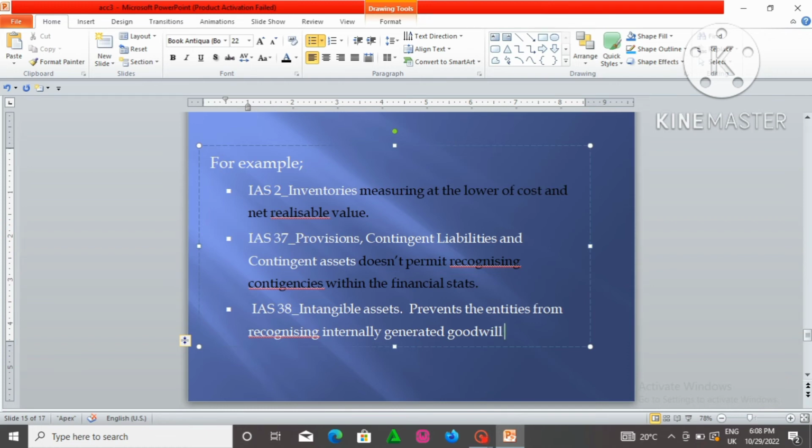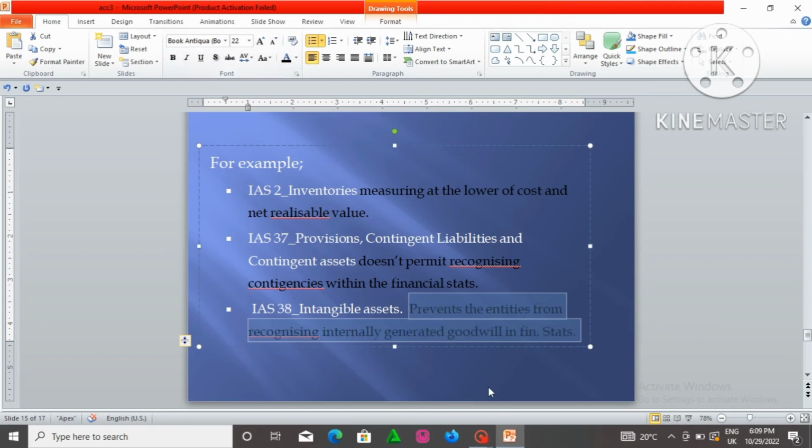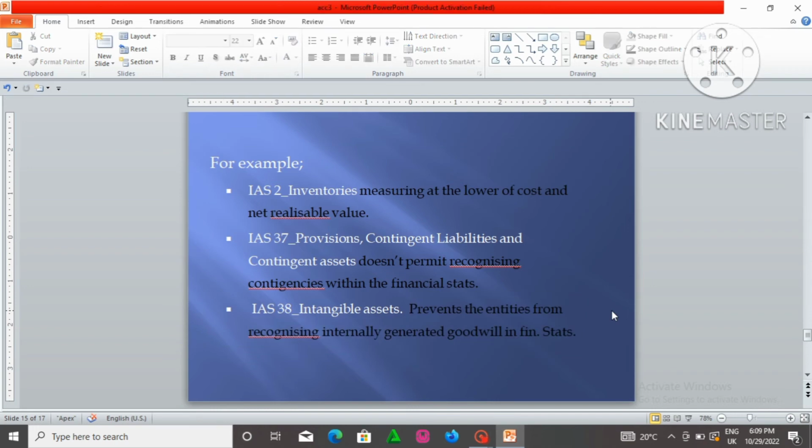In your financial statements, you're not supposed to include internally generated goodwill. So you're not supposed to recognize internally generated goodwill, also known as inherent goodwill, in the financial statements according to IAS 38, intangible assets.